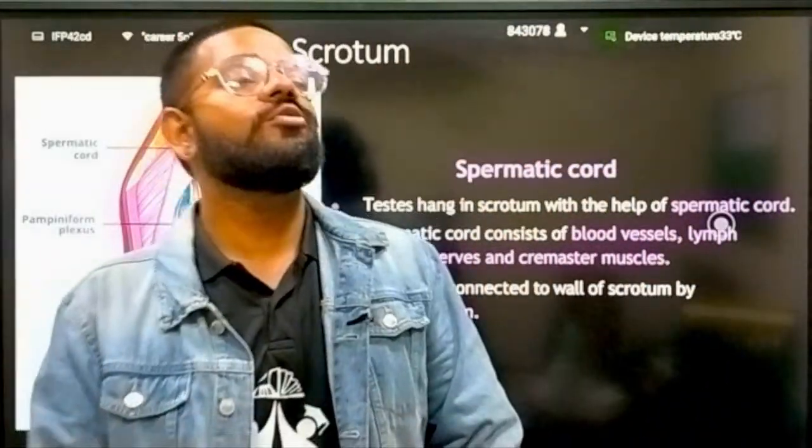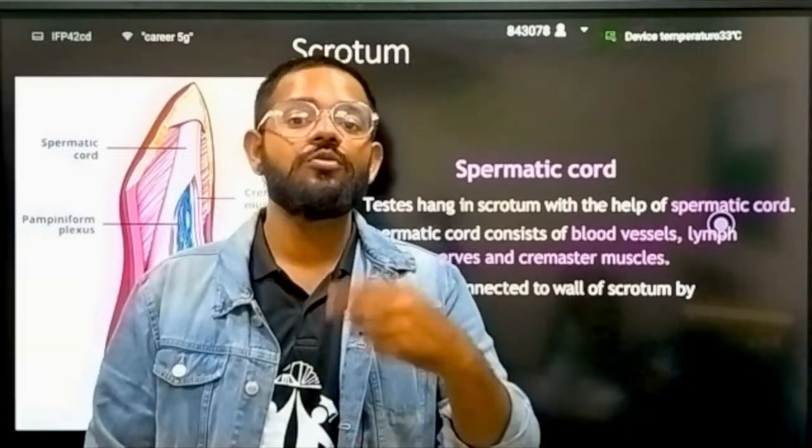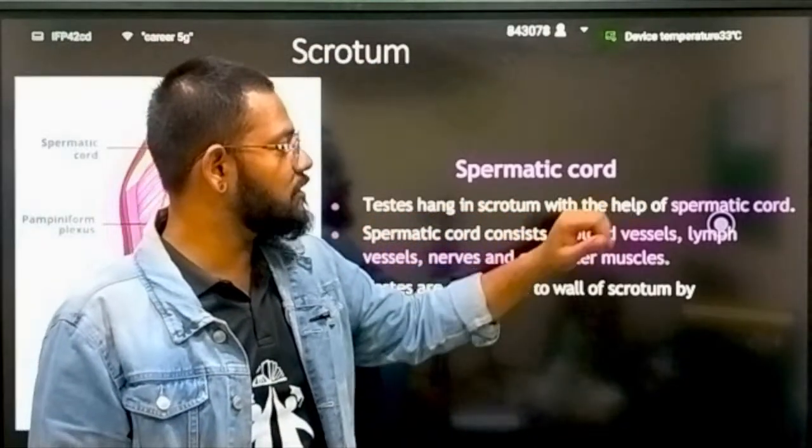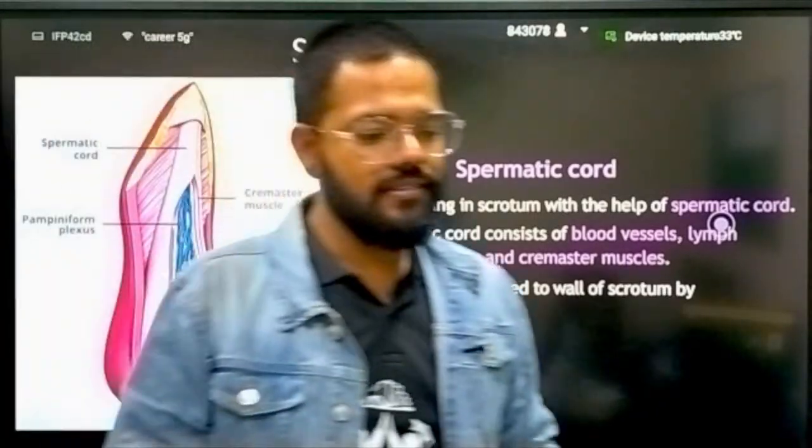Now, the spermatic cord. We are going towards the anatomy of the scrotum and the testes. Testes hang in the scrotum with the help of the spermatic cord. Just like this.